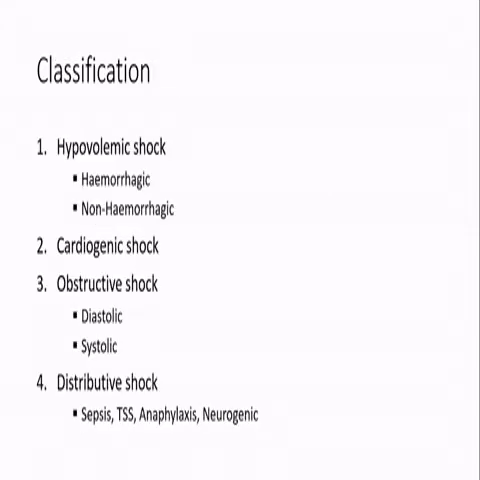This is a general classification of shock, mainly categorized under four headings. That is hypovolemic shock, which is due to the loss of volume of the body fluid compartments. Second is cardiogenic shock, due to the involvement of the heart. Third is obstructive shock, which can again be divided into diastolic or systolic shock. The fourth one is an important variety, that is distributive shock. Under this come sepsis, that is shock due to infection, and anaphylaxis due to hypersensitivity reaction.